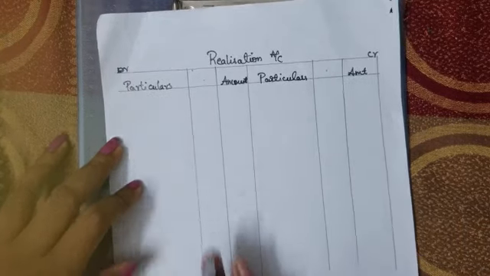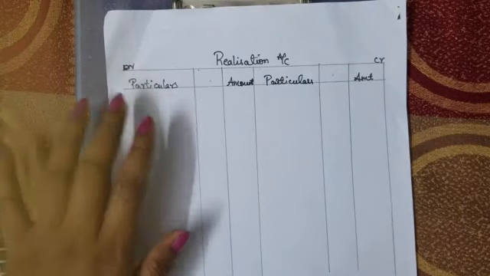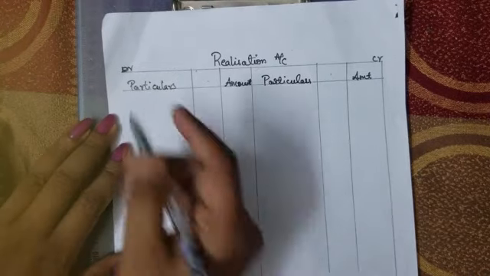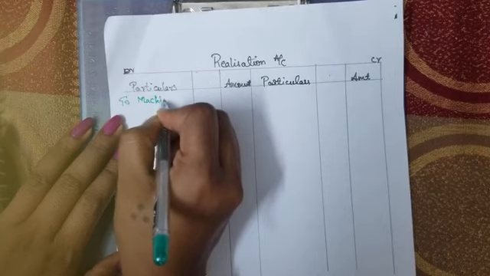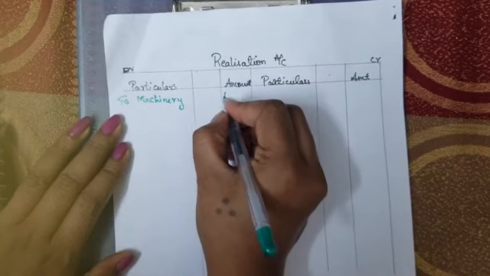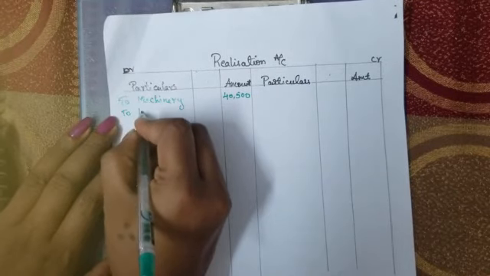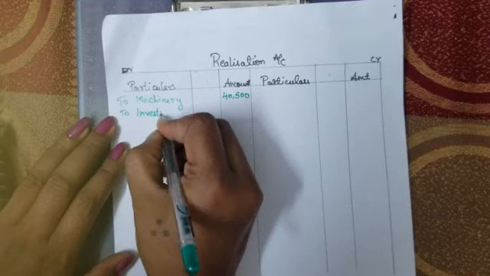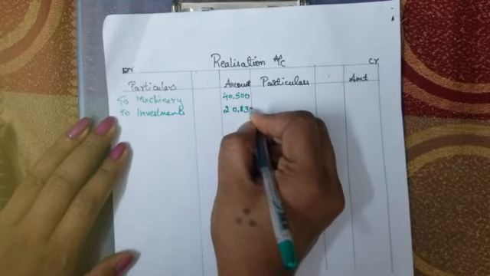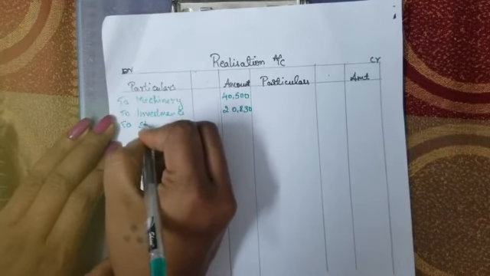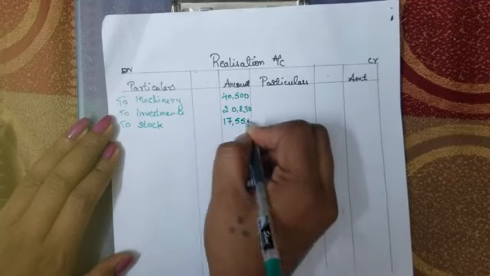Now first we will take all the assets given in the balance sheet at the book value on this debit side. First we are going to write machinery 40,500. Next we have investments, 20,830. Next we have stock, 17,550.